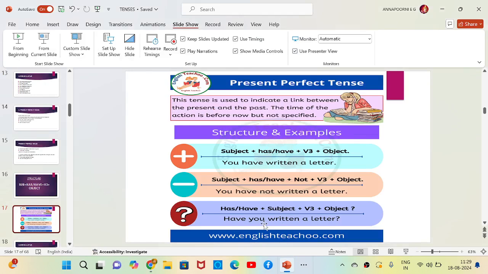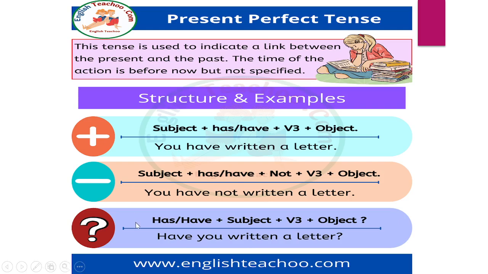So we have three examples. One is a positive sentence, the other one is a negative sentence, and the last one is a question. The first one is, you have written a letter. So subject plus has or have plus V3 plus object is the structure. You have written a letter. This is a positive sentence. Next is, you have not written a letter. If I write like that, that is a negative sentence. And if I want to frame a question, then it can be, have you written a letter?